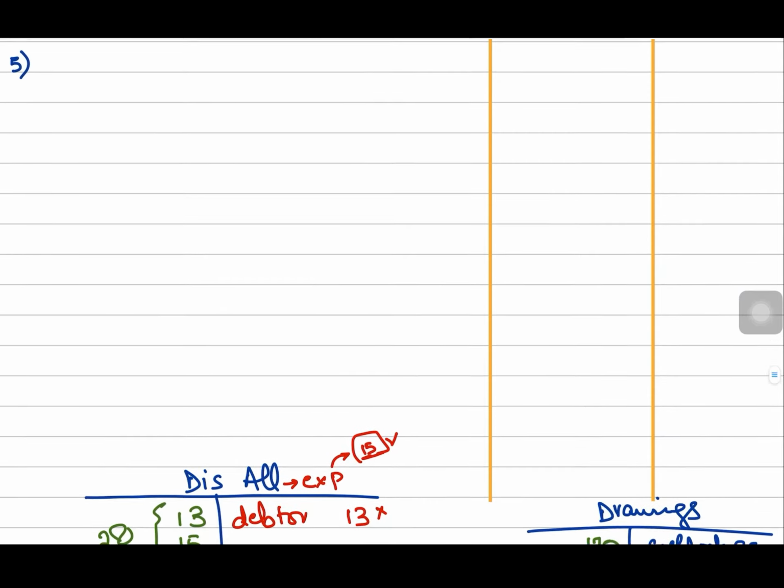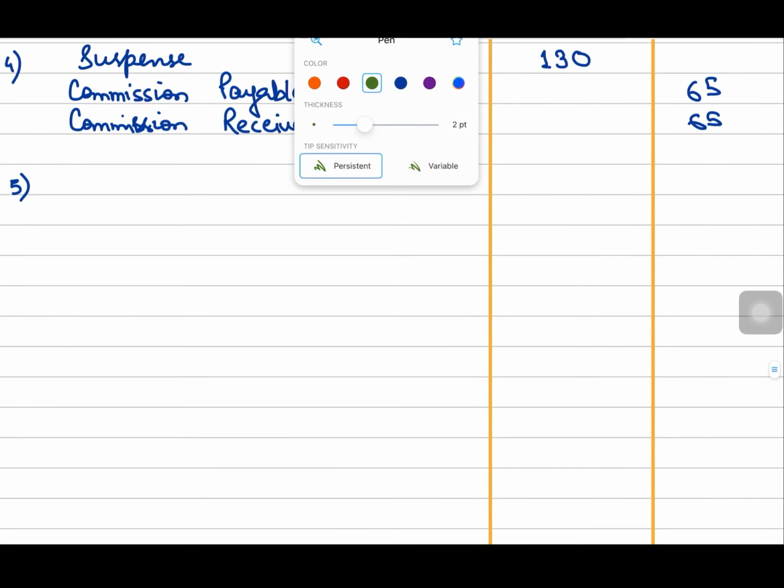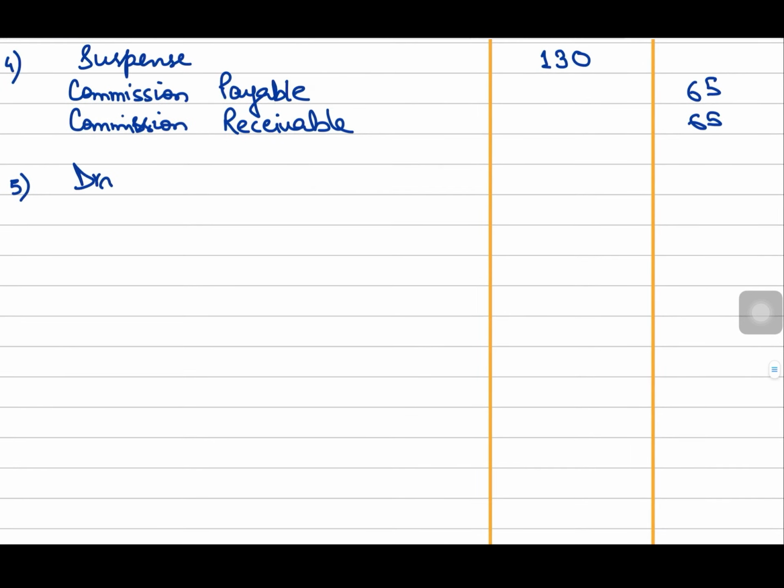So, drawings will be debited with 170, and since again the problem is just in the drawings account, not in the cash account, the suspense account will be used to complete the correcting entry.